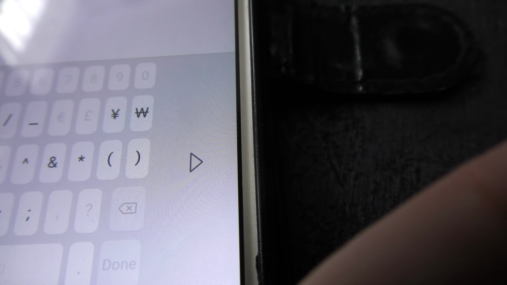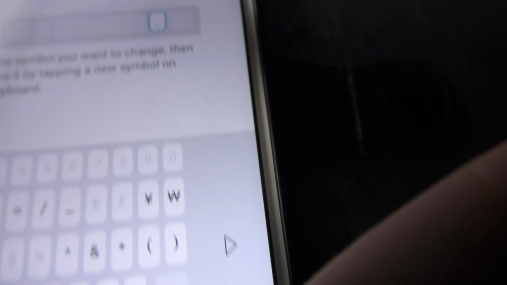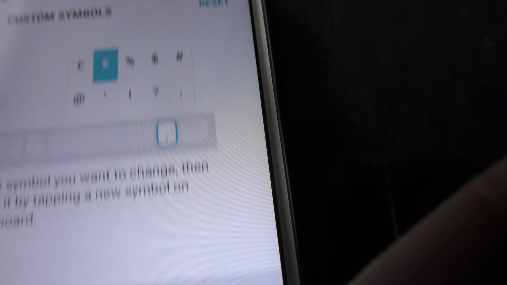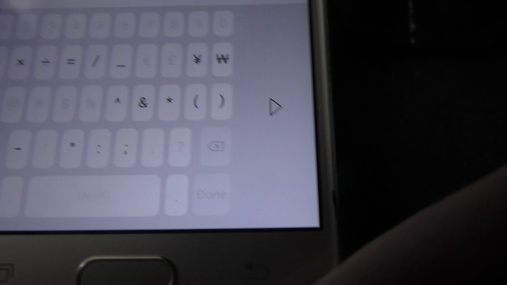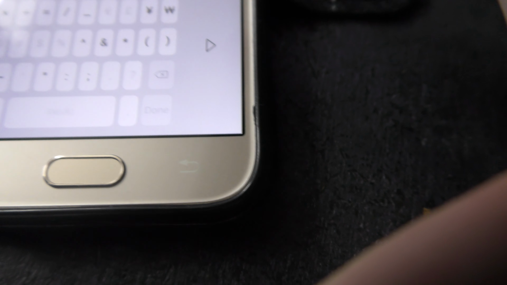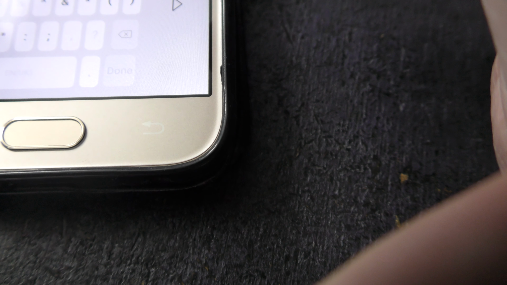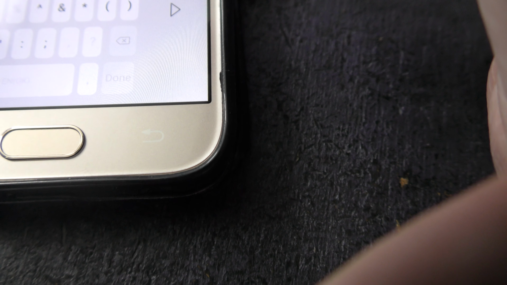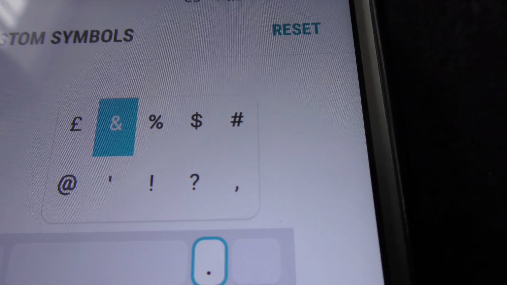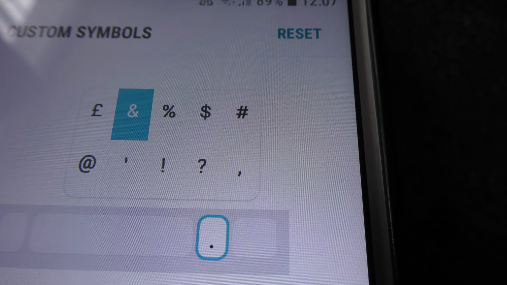Okay. And then replace it by tapping a new symbol on the keyboard. So I can now switch. I'm going to try and switch the euro symbol for one of the symbols that are in black. All the ones that are in dull grey you can't switch. So what shall I switch to? Well, I do use the and symbol, so let's do the and symbol. Right, and there you see now the euro symbol is switched to the and symbol.